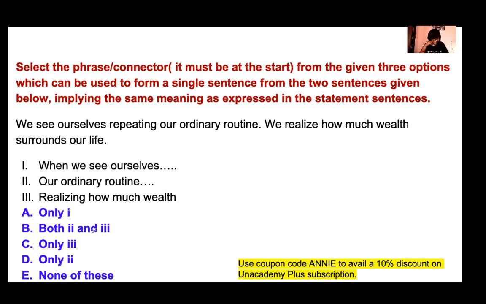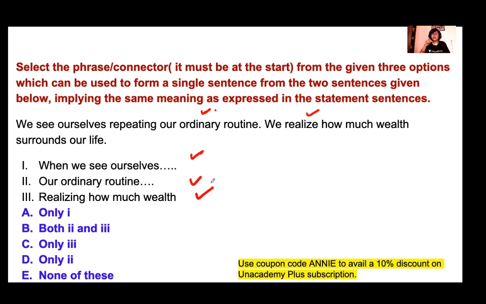Okay, first question. In this question, you have two sentences, and this question is from SBI PO Prelims 2018. Here in 1, 2, and 3, you have three phrases.